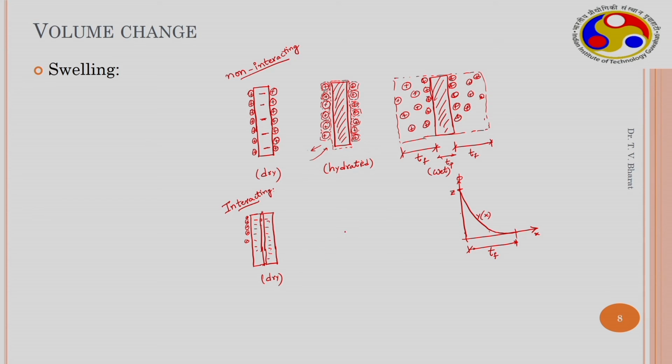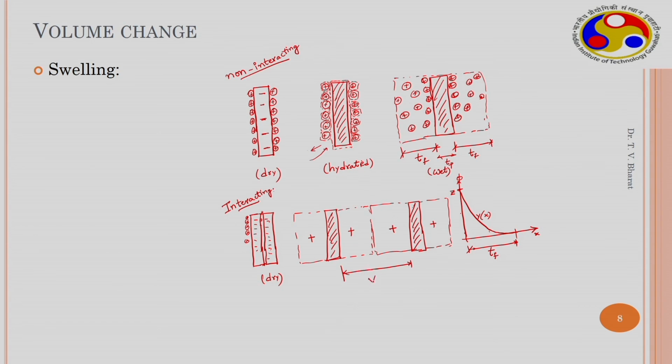When the soil is completely wet, you have one clay platelet with a film thickness around the individual clay platelet, and you have another particle. This is a positive ion double layer and this is also a positive ion double layer. Because of the repulsion between these two double layers, the particle distance increases, which is the void space.